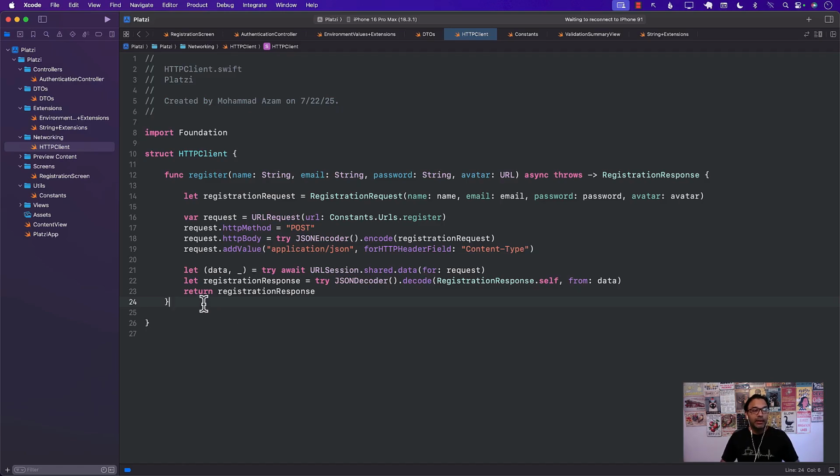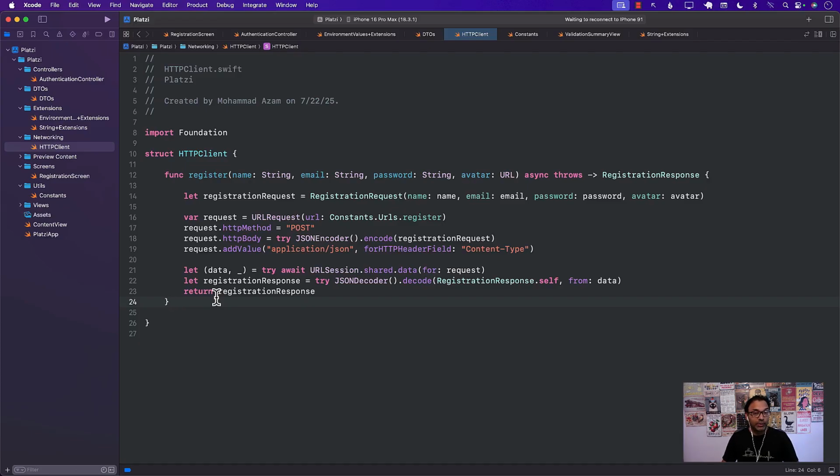Okay. And in the future, we will see that the registration and login are kind of doing the same thing, we're writing all this code over here. So maybe it's a good idea to create more of a generic HTTP function that can handle all of those different things. But that will be in the future.